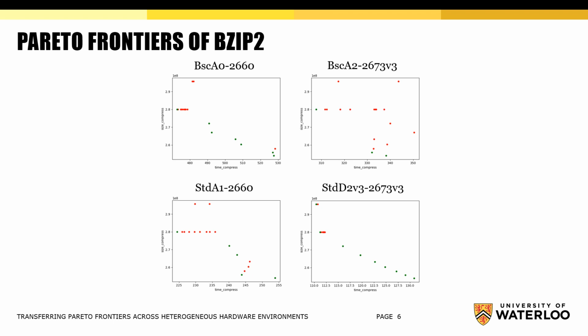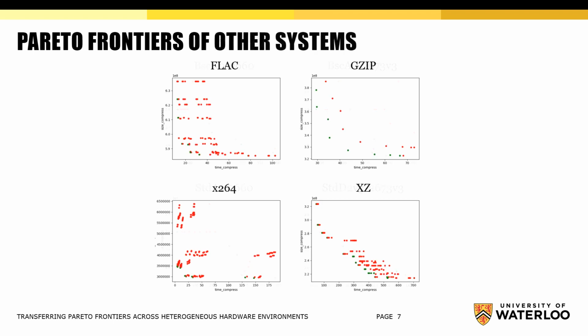Notice that Pareto frontiers can be different for heterogeneous hardware platforms, as we can see from benchmarking results of bzip2 system across different Microsoft Azure servers. We see that Pareto optimal configurations are different in numbers and actual system properties values. Needless to say that Pareto frontiers for different software systems have completely different structure even when analyzed for the same system properties across the same hardware environments.